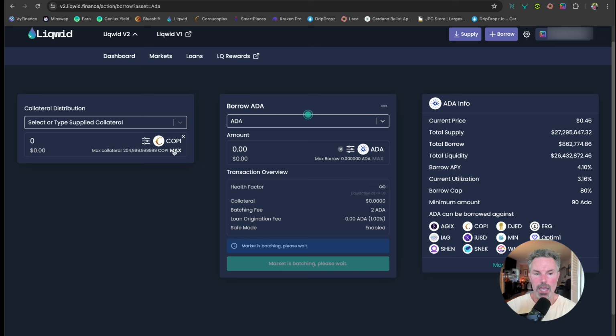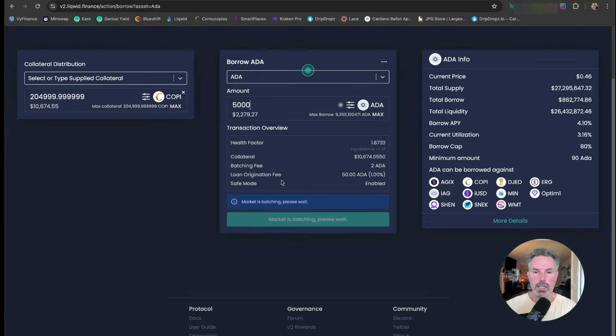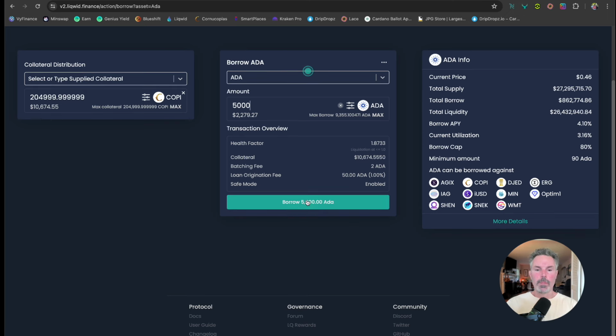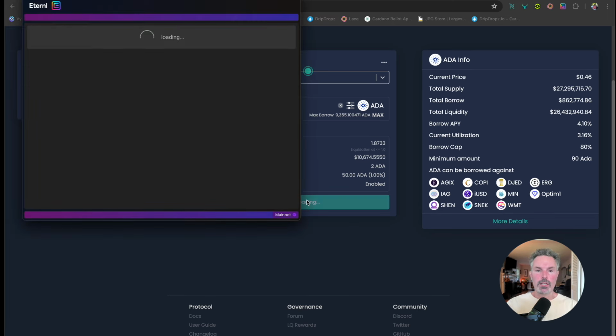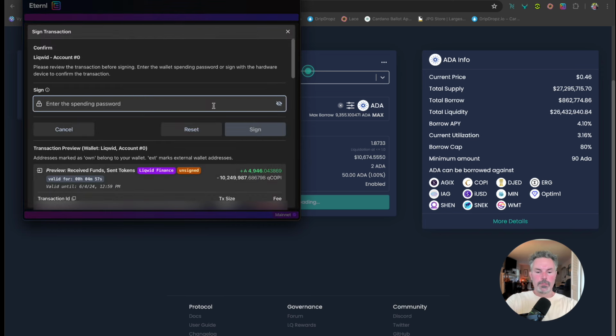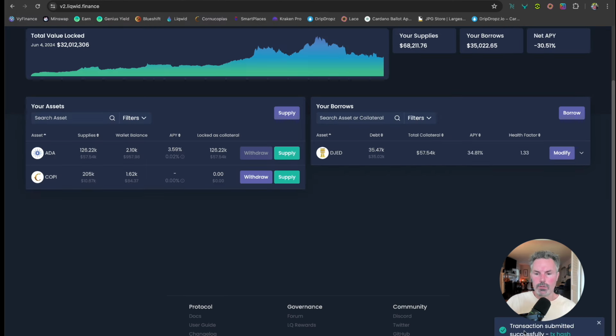We're going to click max, right? We're going to put the max amount. We're going to type in 5,000 ADA. 5,000 ADA right there. And then we're going to allow the market to batch. And then we're going to try to borrow that 5,000 ADA. We're going to sign. Okay, so transaction submitted successfully. We're going to give it time.